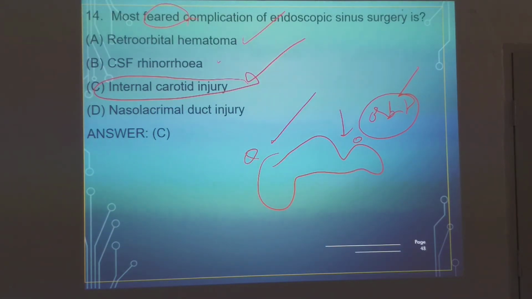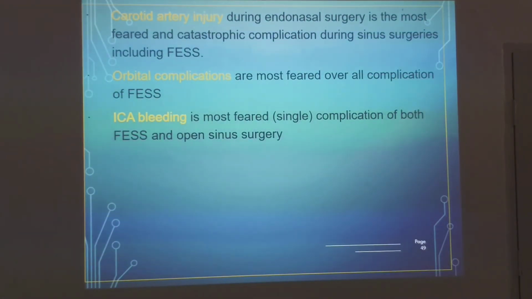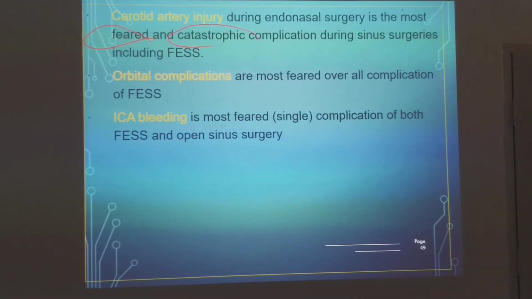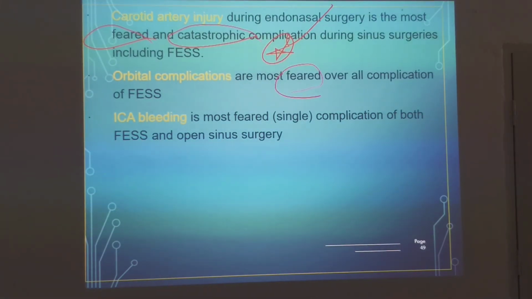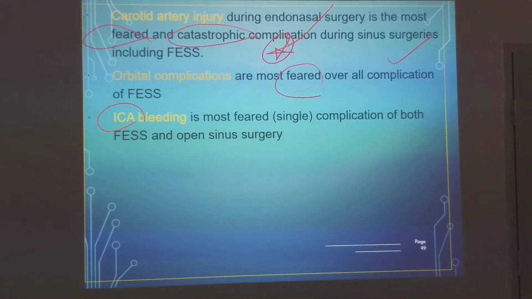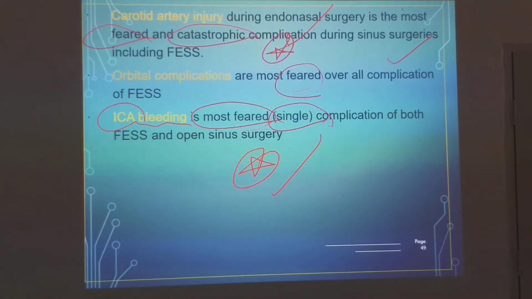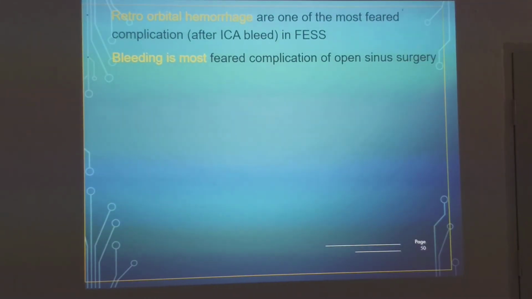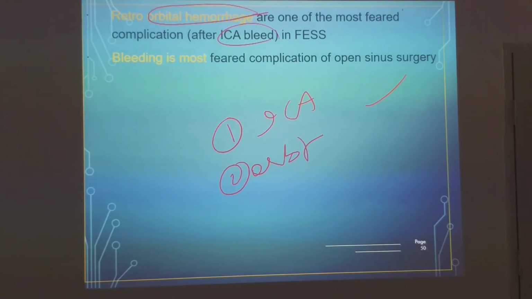Hematoma you can manage, but internal carotid artery rupture leads to hemorrhage into the brain. So internal carotid artery injury during endonasal surgery is the most feared and catastrophic complication. You should remember that point. Orbital complications are also feared, but they can be manageable, whereas ICA bleeding is the most feared single complication in sinus surgery. Internal carotid artery, if it bleeds, patient dies. Retroorbital hemorrhage is also feared, but most feared after ICA bleed. First one is ICA, second one is orbit.